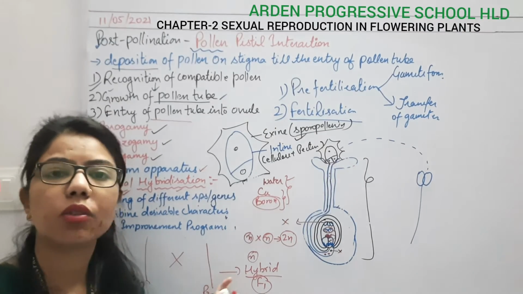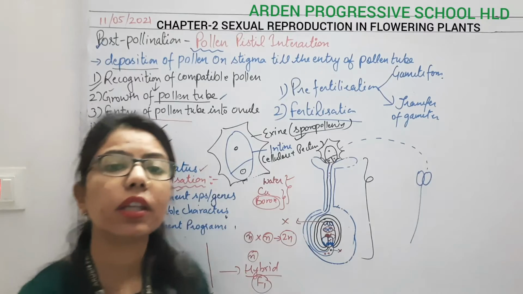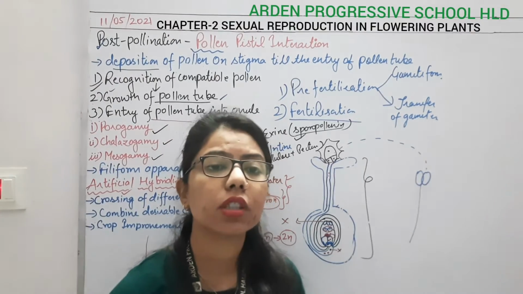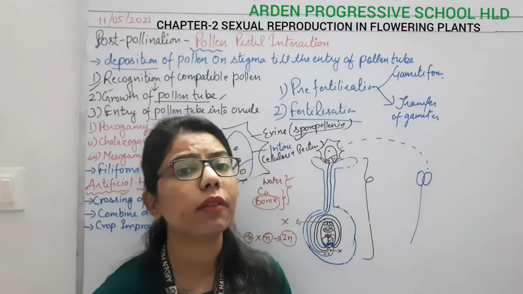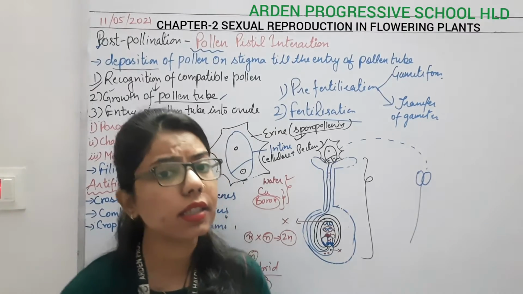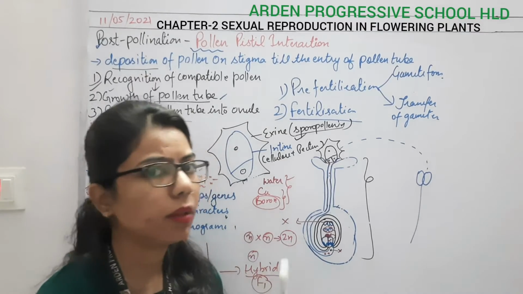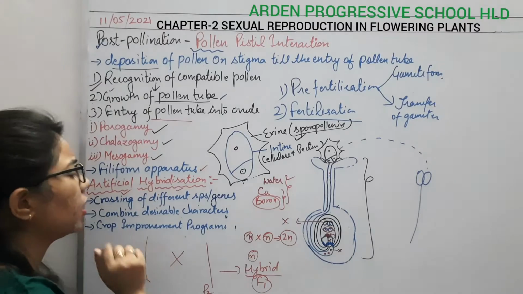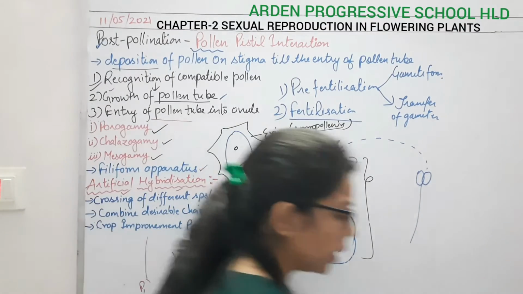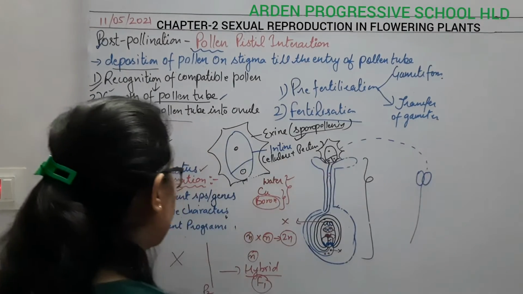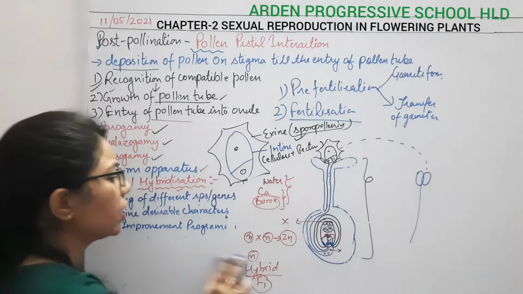Okay, in case whenever we are talking about the plants, what we need is a variety which is going to yield more and more, and this is the desirable trait for human beings. Okay, so how is this hybridization going to happen? Here we will understand what artificial hybridization is and how it takes place.